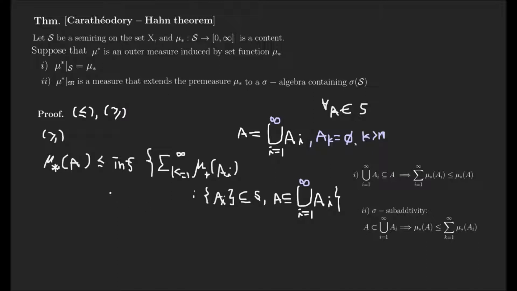Then this is the definition of the outer measure induced by the content. So this is mu star of A. And this is no problem if you restrict to A in the semi-ring S. So since every element satisfies this inequality, we can check that this direction is also satisfied.